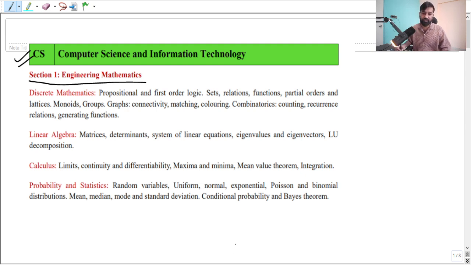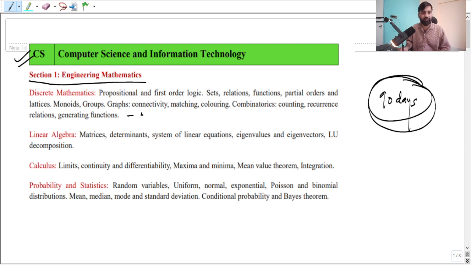Since we have got only 90 days, I would say please give at least 5 days to cover discrete mathematics. What you have to do in these 5 days is on a daily basis.